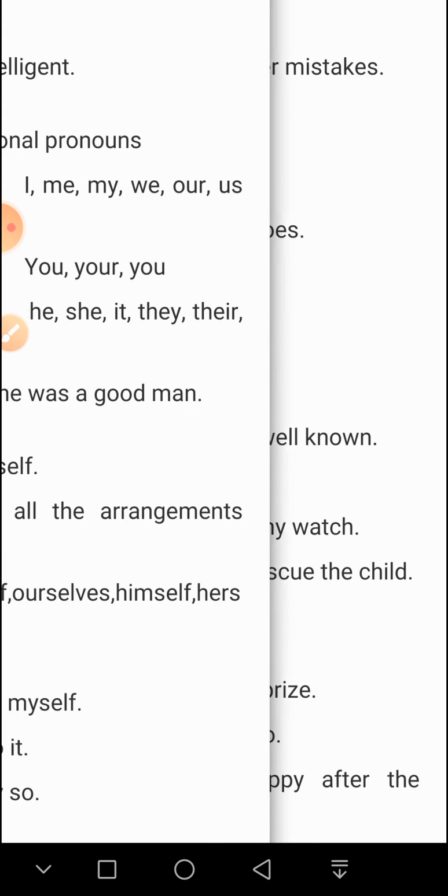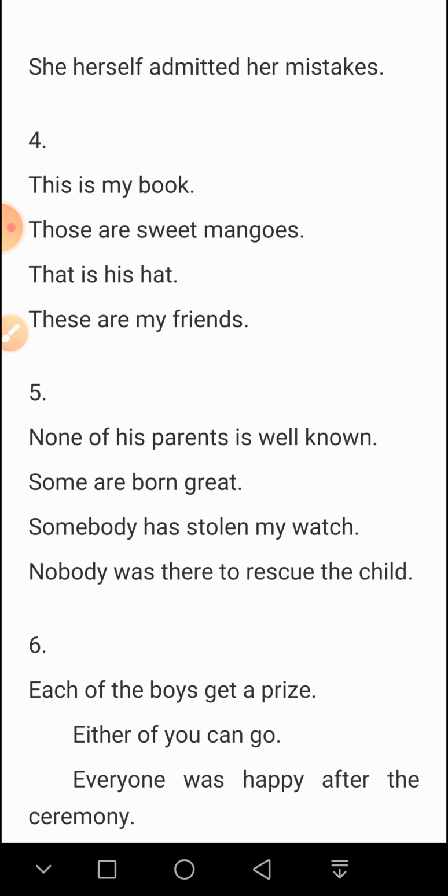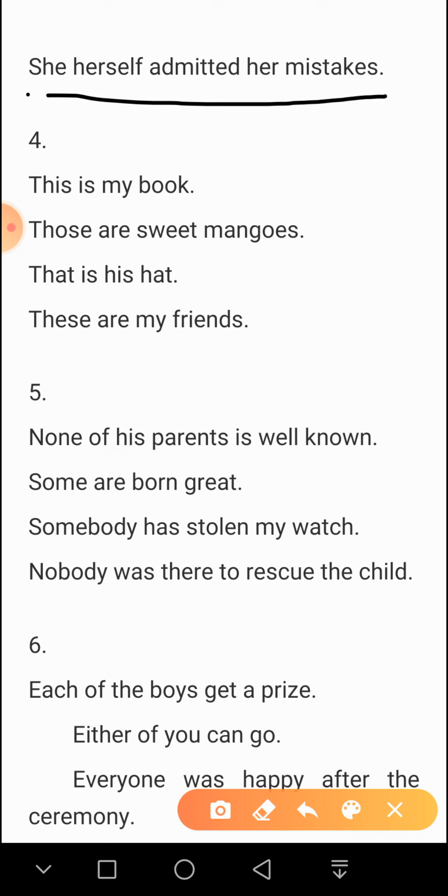She herself admitted her mistakes. Here the compound personal pronoun is used along with the personal pronoun. In this case these pronouns will be called emphatic pronouns.